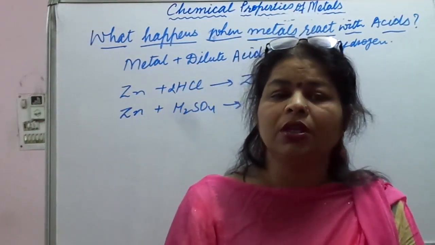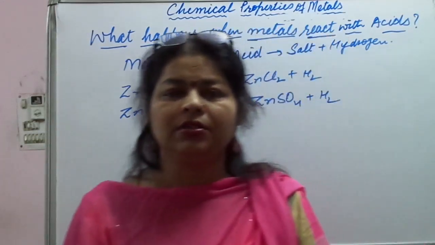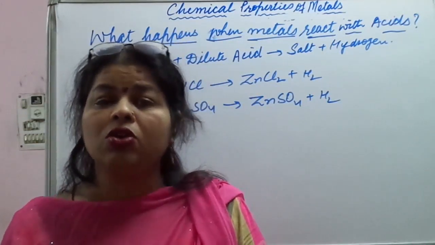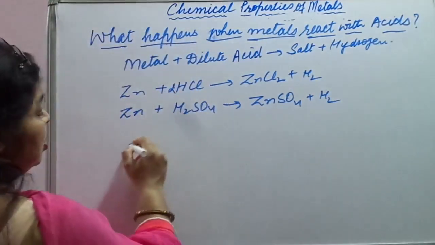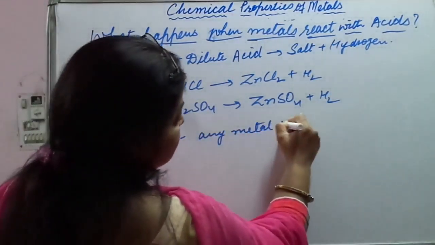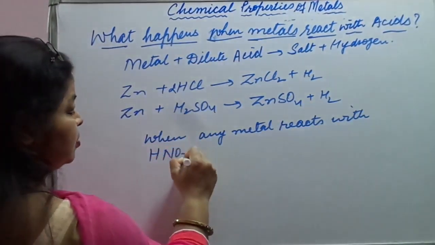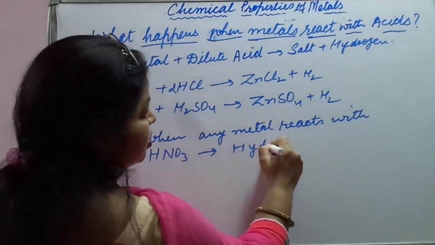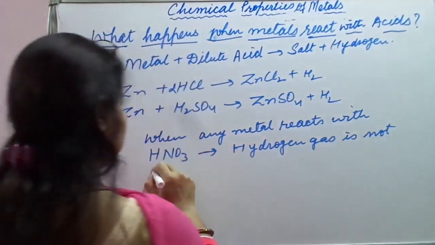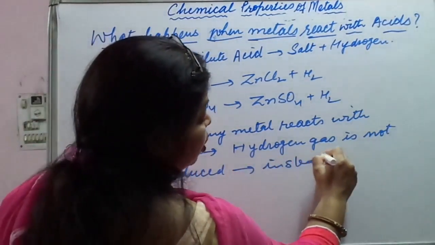So you need to remember it. Hydrogen gas is not evolved when a metal reacts with nitric acid. It is because HNO3 is a strong oxidizing agent. When any metal reacts with HNO3, hydrogen gas is not produced. Instead, water is produced.